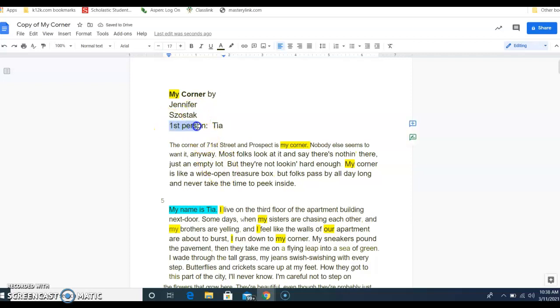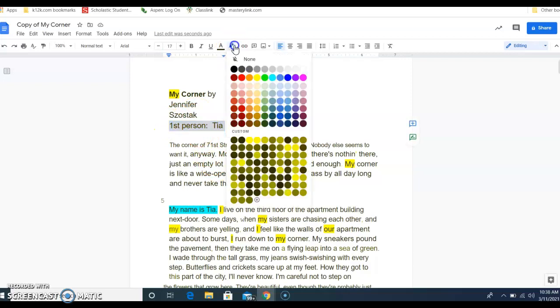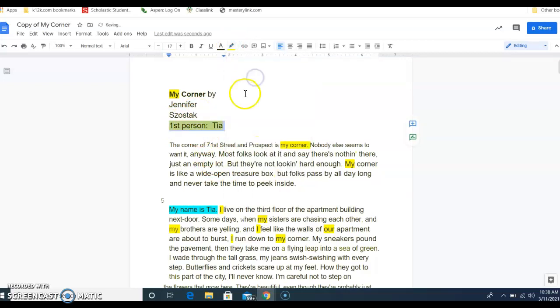I'm going to highlight this just so that it stands out to you. Make sure that you are taking time to write this on your paper or write it down somewhere, that my corner is a first person point of view, and that my corner is told from the point of view of Tia. Tia is the person who is telling the story. Go through the story and see if you can find any other proof that this is first person.